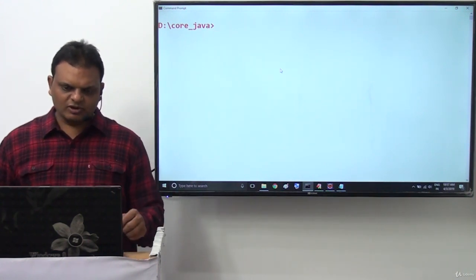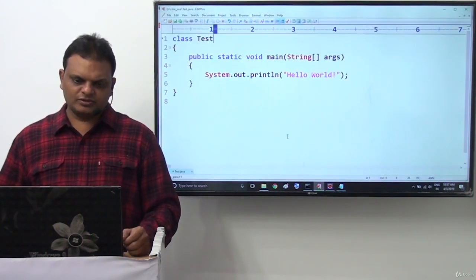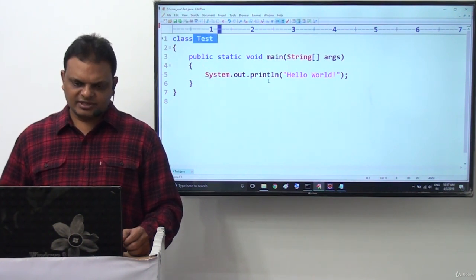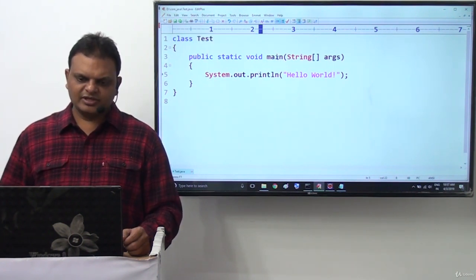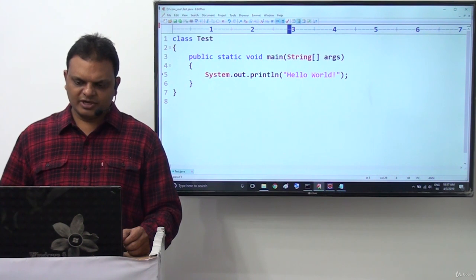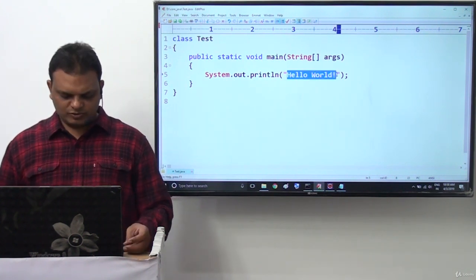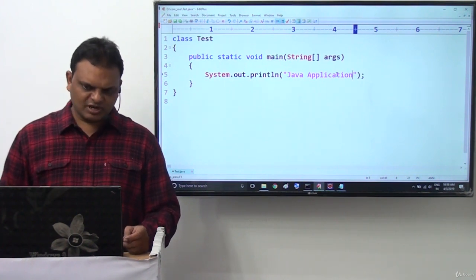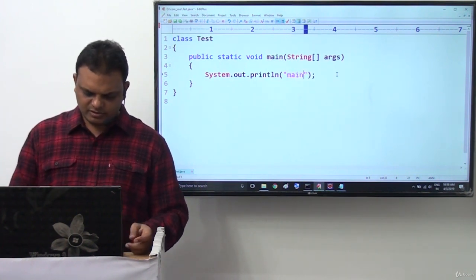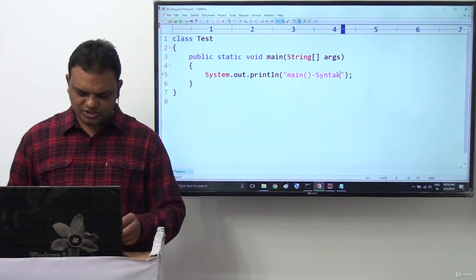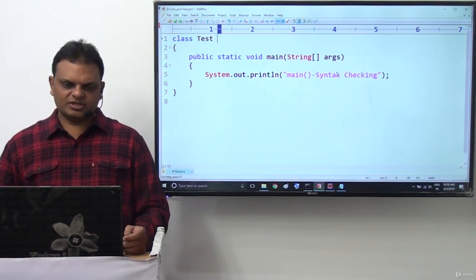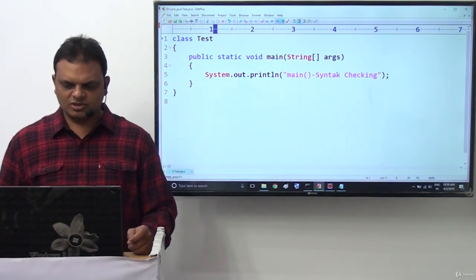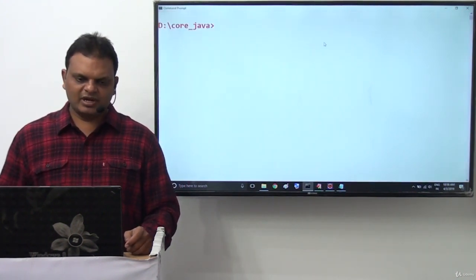Right, sir. Now I'll go for some points here. Class Test I have taken there. public static void main(String[] args), System.out.println. Here I want to print "main method syntax checking". Now we have to save this as Test.java. Now let me compile and execute this.